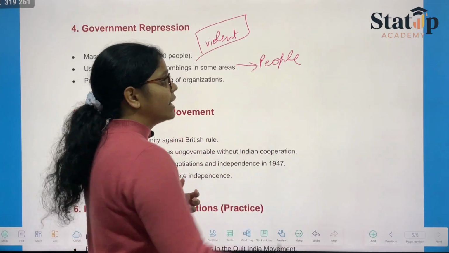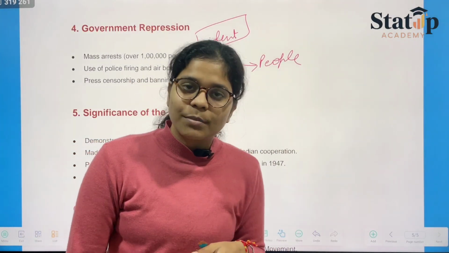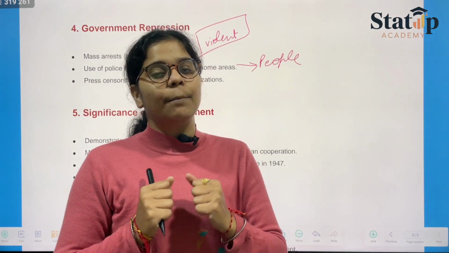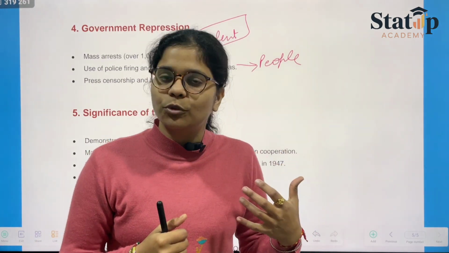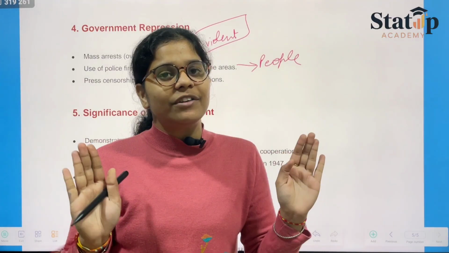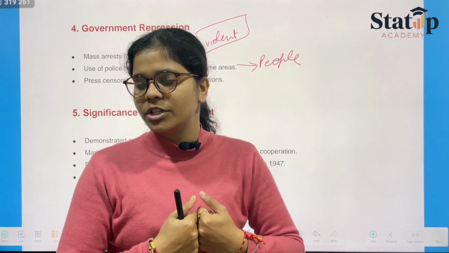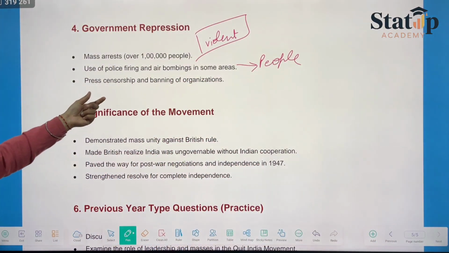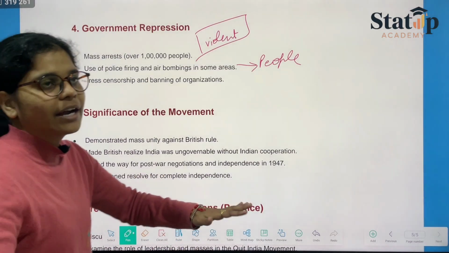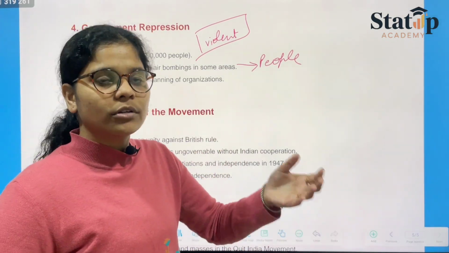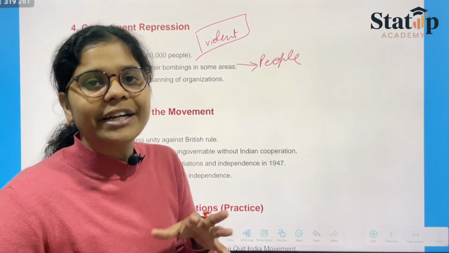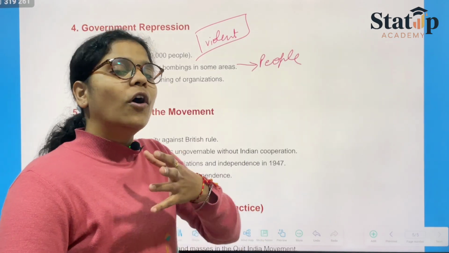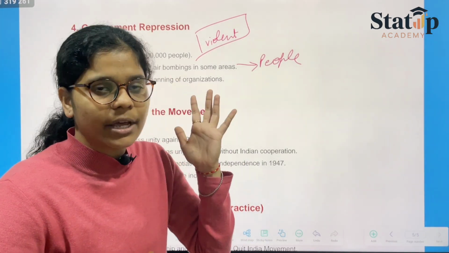Things got violent. Therefore, a British government official went to the jail and asked Mahatma Gandhi to please ask his people to get back, otherwise the consequences would be even more brutal. Then Mahatma Gandhi replied that he would not ask any of the public to draw back from this mission, because this is what you actually asked for. Then we have the press censorship and banning of the organization. Everything was banned from all sides so that the Indian public could be demotivated in some way or the other. But we Indians cannot be deprived of anything in our own country. This was in their mindset now.